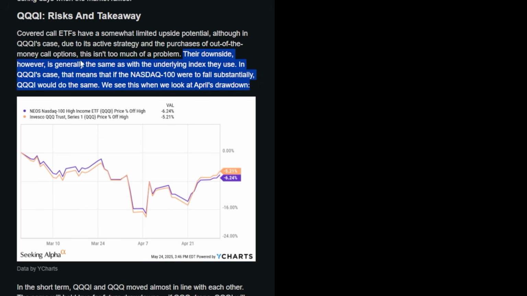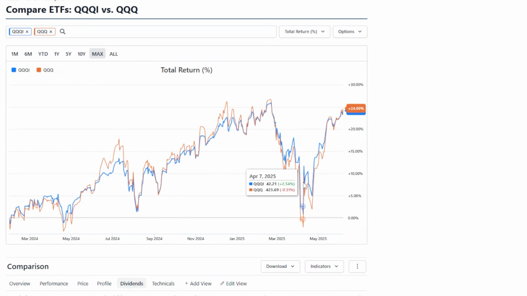Now, it says their downside, however, is generally the same as the underlying index they use. In this case, it's the Nasdaq 100. And if this were to fall substantially, QQQI would do the same. And to be fair, we did see this back in April. We saw both the Nasdaq and QQQI drop pretty significantly in a relatively short time frame. But again, it's not like QQQI did anything other than what the Nasdaq did. It basically traded down right along with it and then recovered almost at the same exact time.